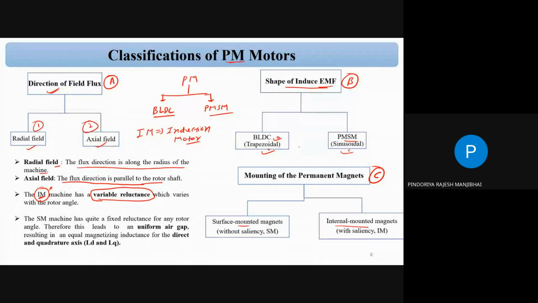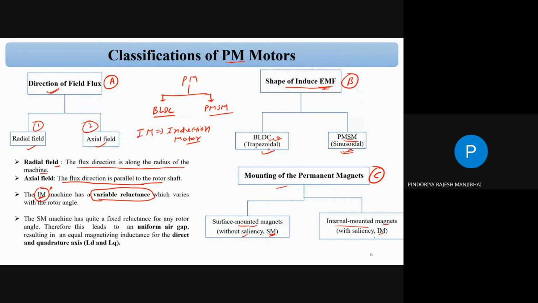For the shape of the induced EMF, there are two types of classification: BLDC, brushless DC motor, which has a trapezoidal back EMF, and PMSM, which has a sinusoidal back EMF. Based on the mounting of the permanent magnet, we have two classifications: surface mounted permanent magnet and internal mounted permanent magnet.